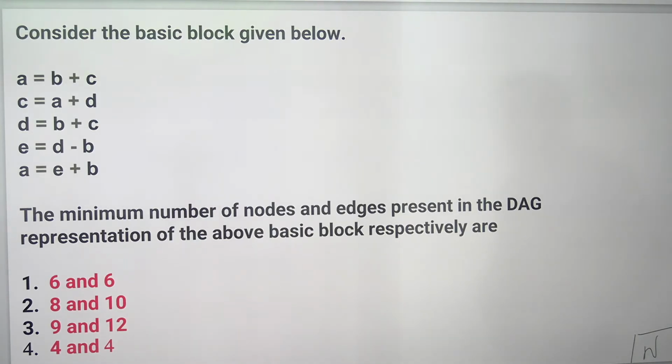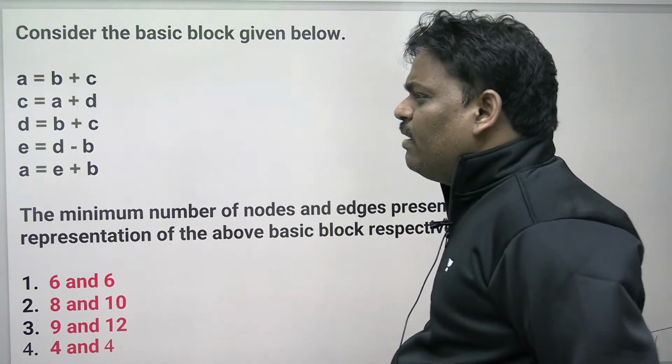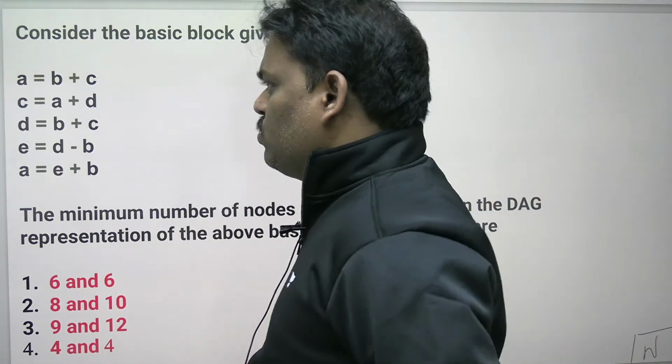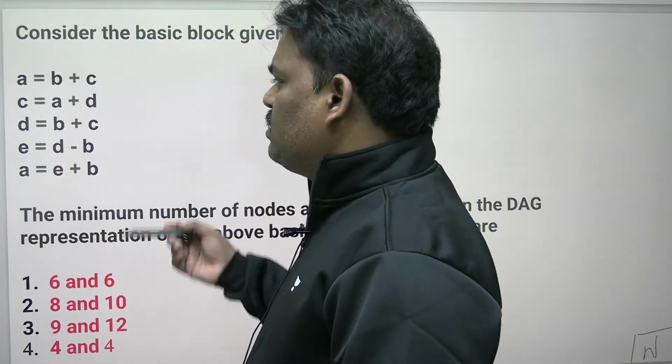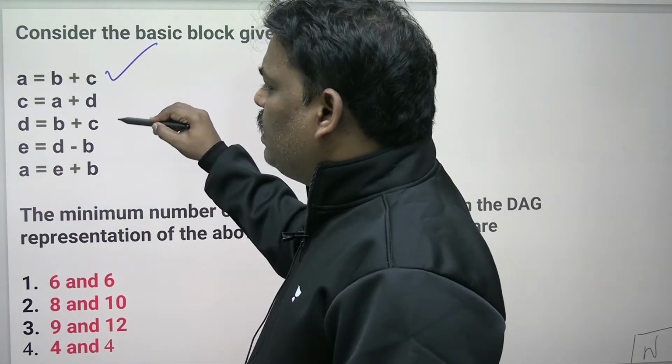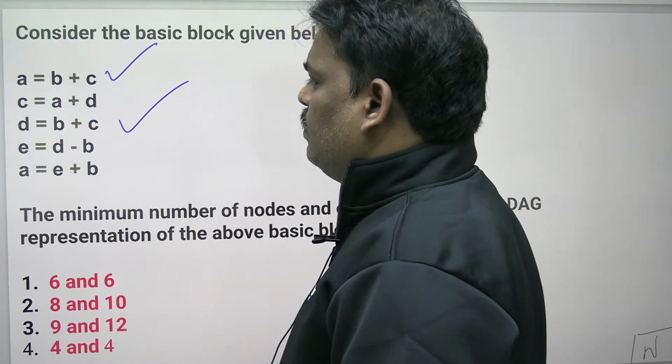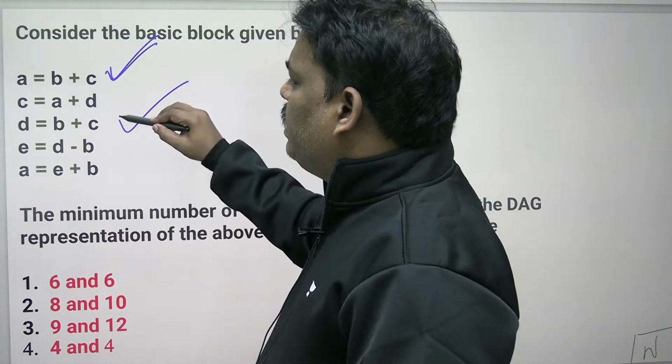I think it is the DAG representation. You have to construct a DAG. In a DAG, for everything they don't create new nodes. If the same thing is there, you don't do it again. See this one, it is B plus C, and this is also B plus C.